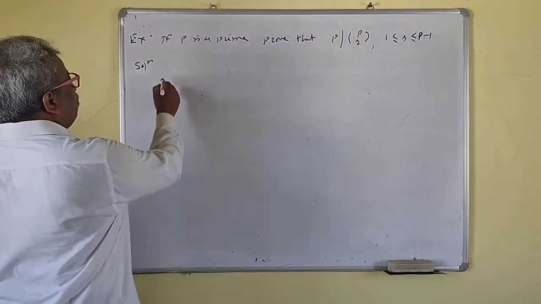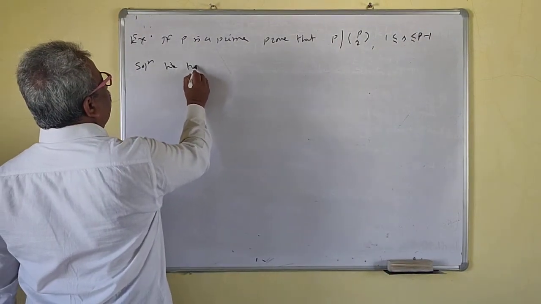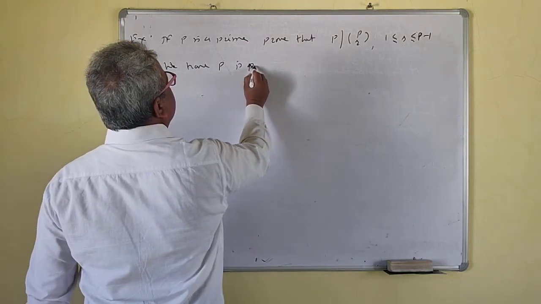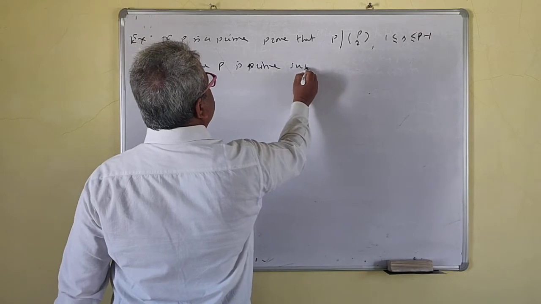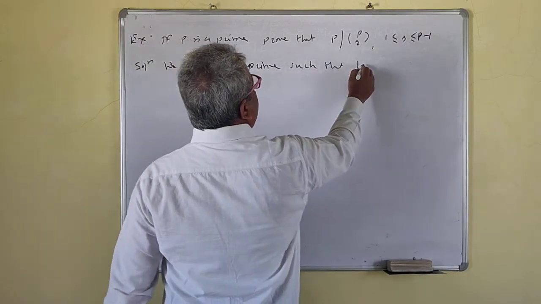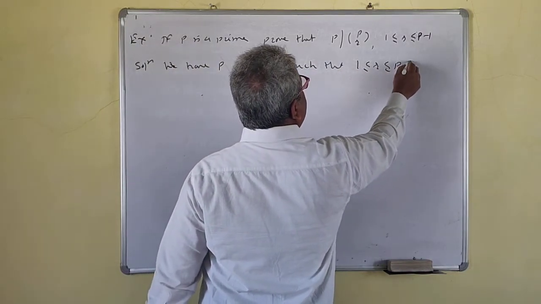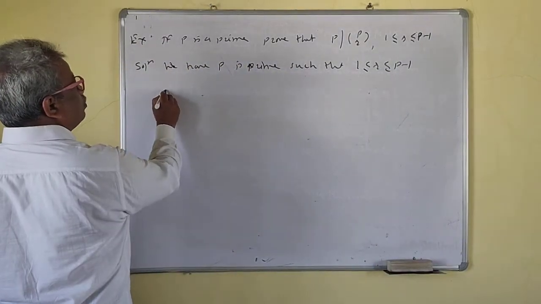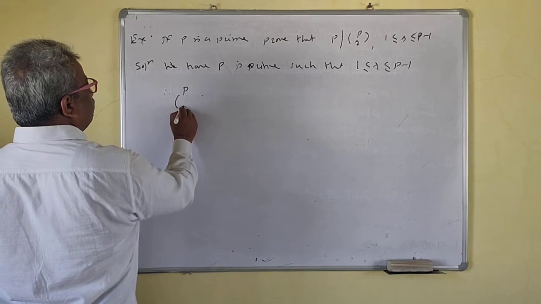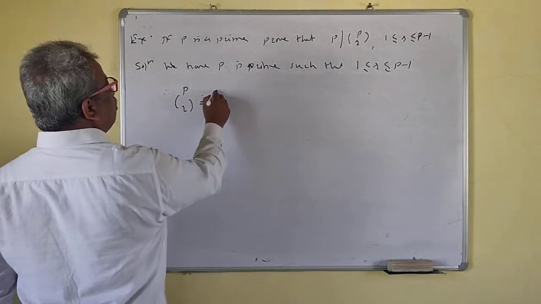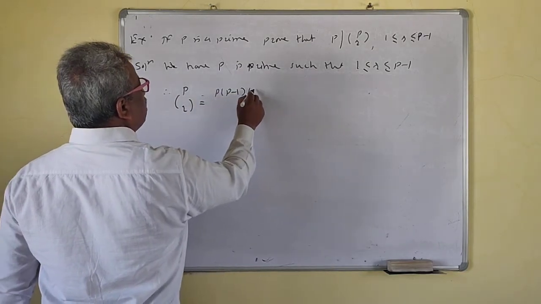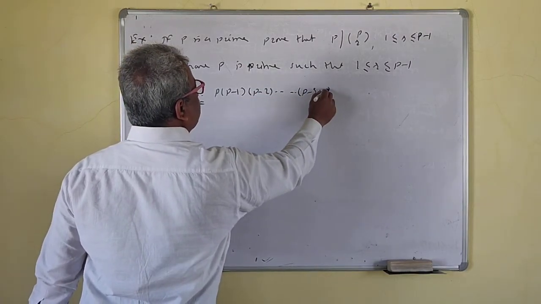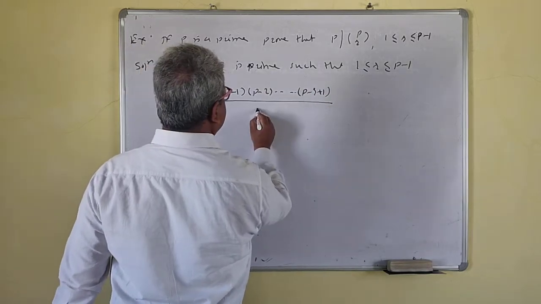Okay. So we have P is a prime such that 1 ≤ r ≤ P minus 1. Okay. So we know that PCr is equal to what? P into P minus 1, P minus 2, ..., P minus r plus 1, upon r factorial.